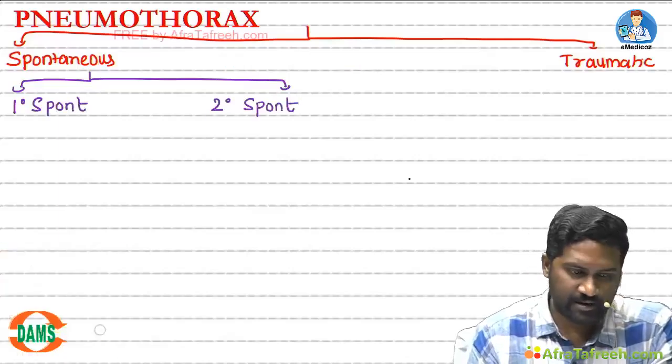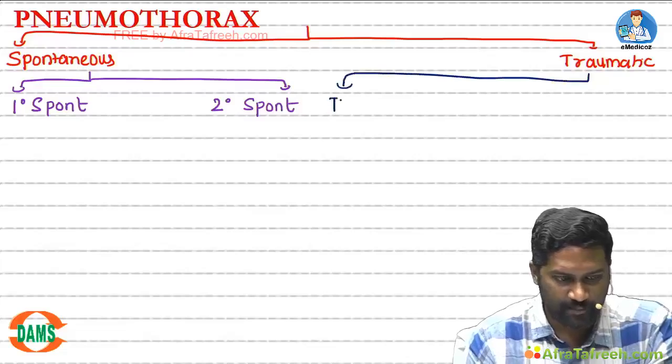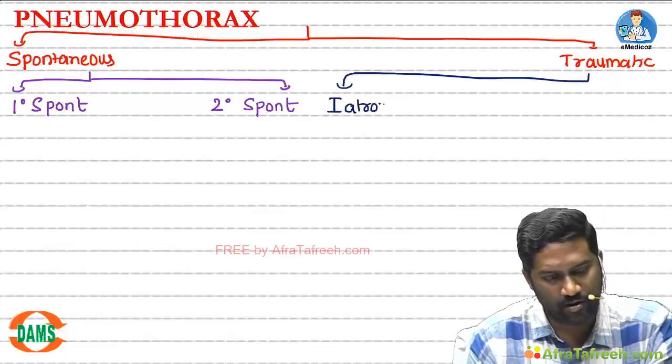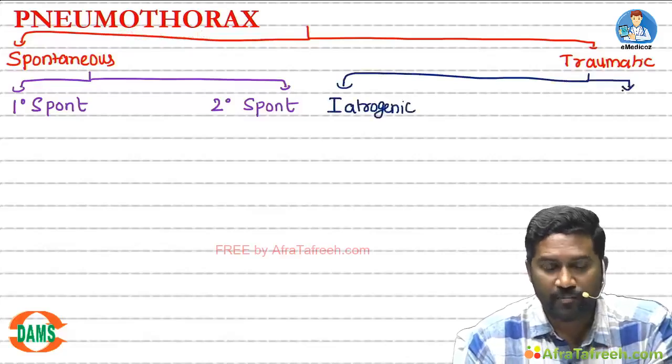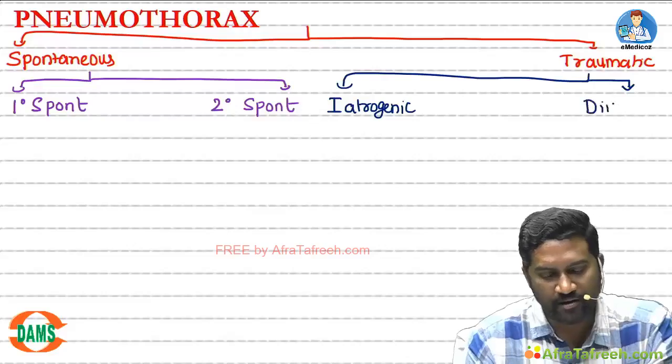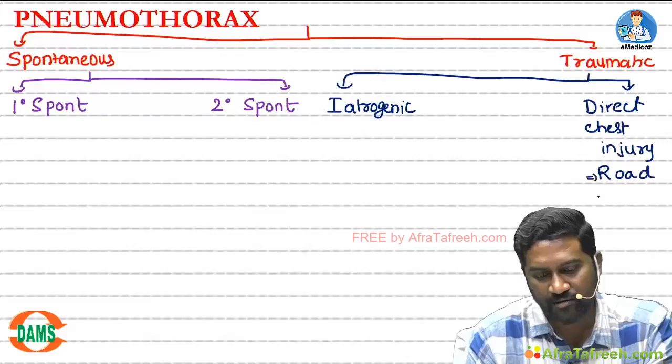In the traumatic pneumothorax, there is trauma happening in the hospitals, called iatrogenic pneumothorax. Trauma happening outside, direct chest injuries. When will this happen? Generally during road accidents. This is usually dealt by surgeons.